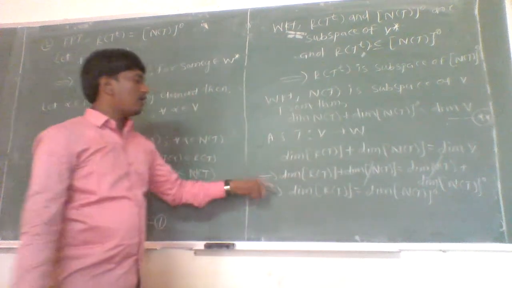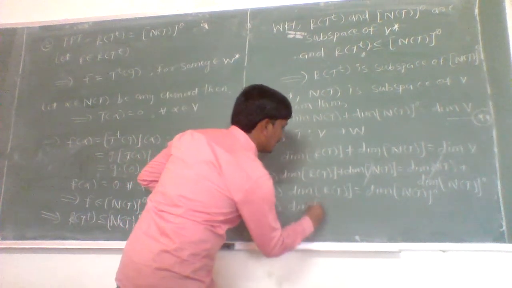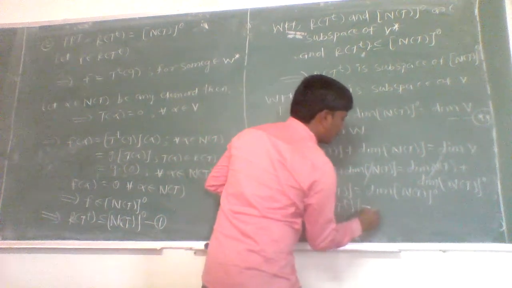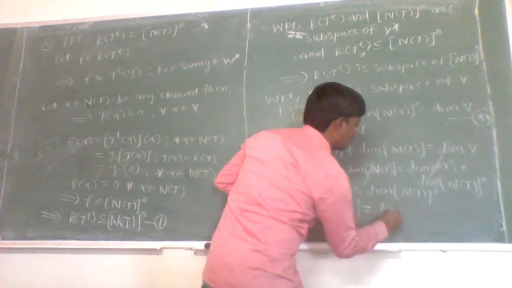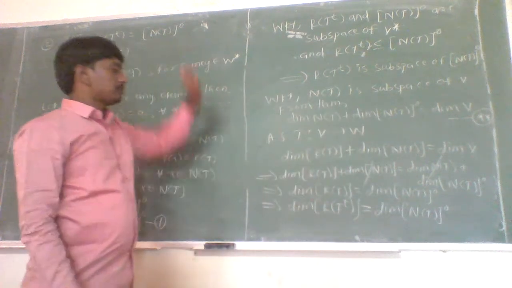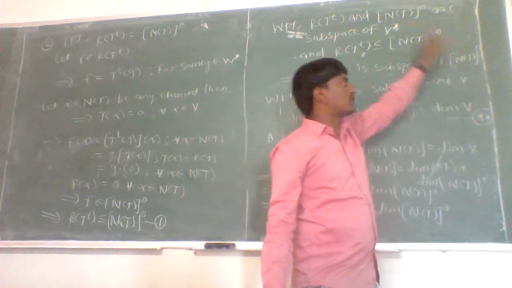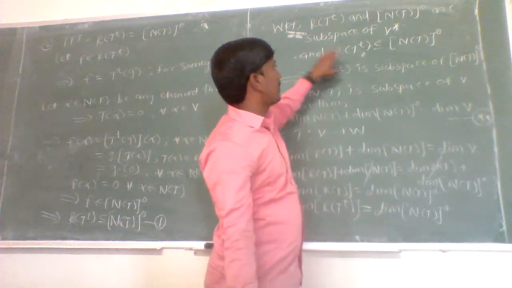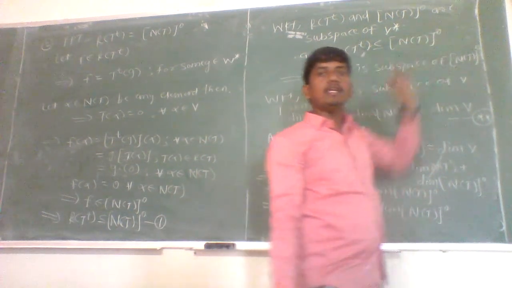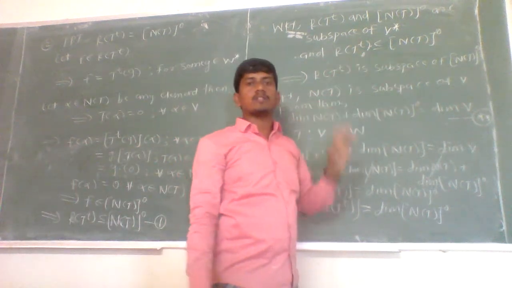But we have proved that the dimension of the range space of T is the dimension of the range space of the transpose of the linear transformation, which is equal to the dimension of the annihilator of the null space of T. So here, the range space of T^T is a subspace of the annihilator of the null space of T, and the range space of T^T has the same dimension as the annihilator of the null space of T. This is possible if and only if the range space of T^T is the annihilator of the null space of T.